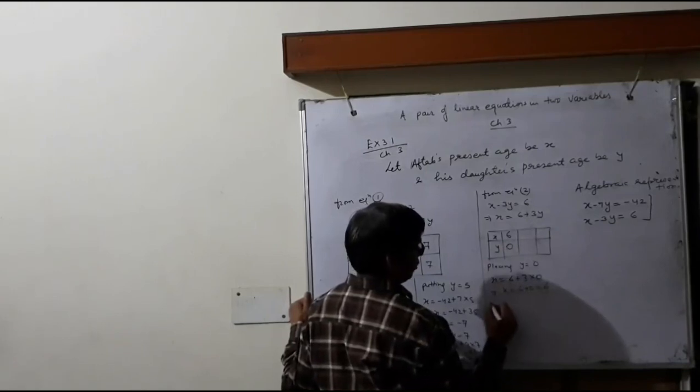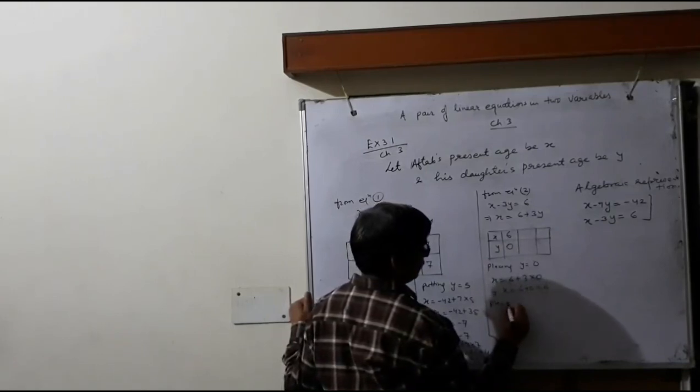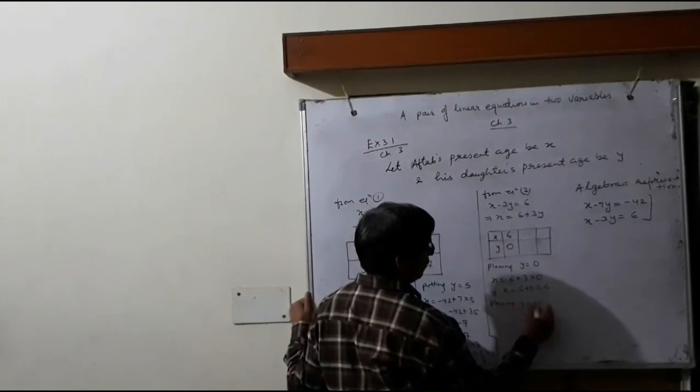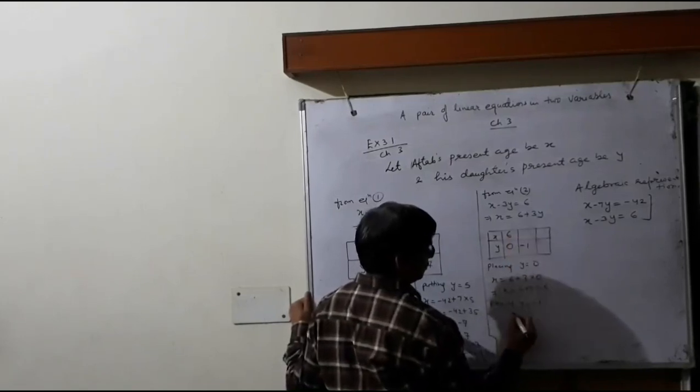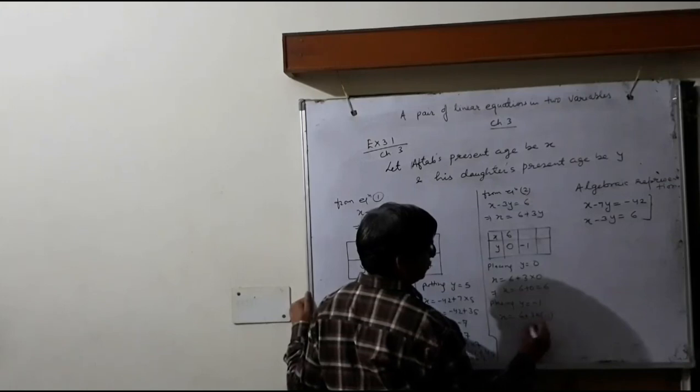Okay, now placing y equals to -1, so x equals to 6 plus 3 into -1, 6 minus 3 equals to 3.